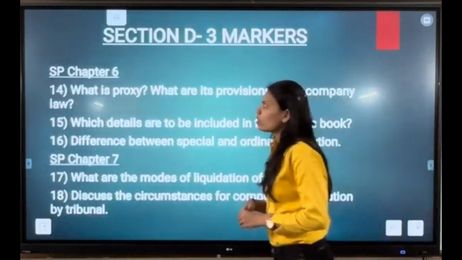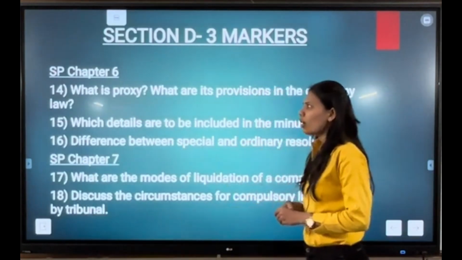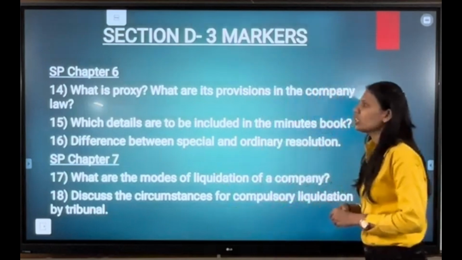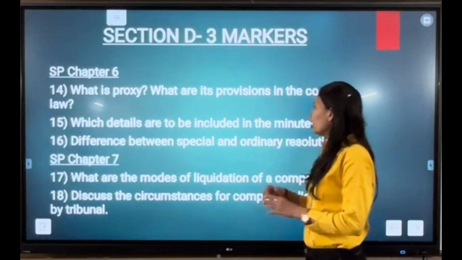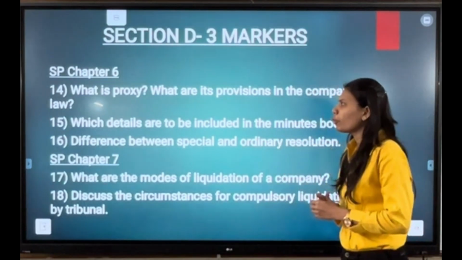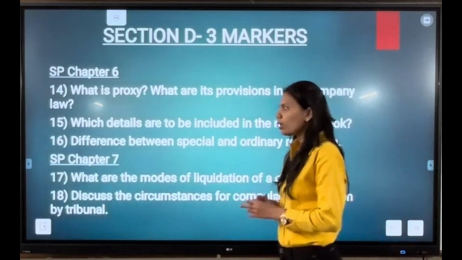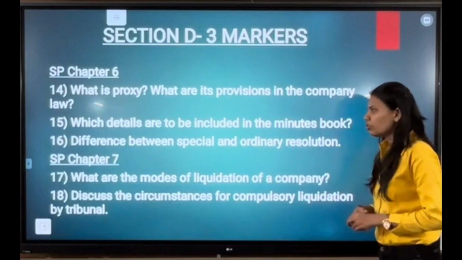Now moving ahead with SP chapter number 6, we have our first question as: what is proxy, what are its provisions in the company law. Our next question is: which details are to be included in the minutes book, which is one of the most important questions again from the point of view of your examinations. Next is difference between special and ordinary resolution.